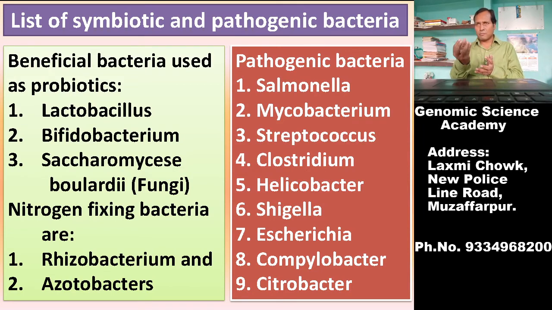That product of milk, that is curd, contains these bacteria, that is Lactobacillus, Bifidobacterium, and a fungus Saccharomyces boulardii, and there may be so many types of probiotic bacteria found in curd. These Lactobacillus, Bifidobacterium, and Saccharomyces cerevisiae are also used as therapeutic and prophylactic agents.